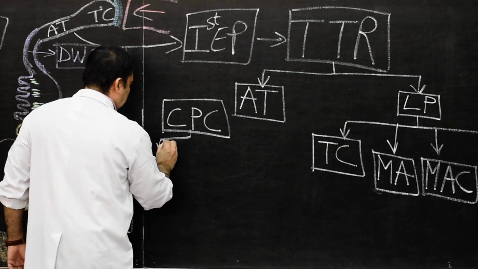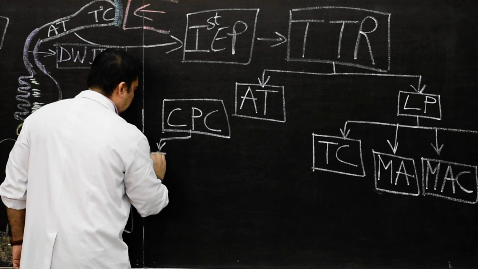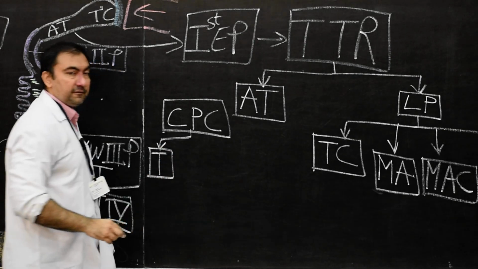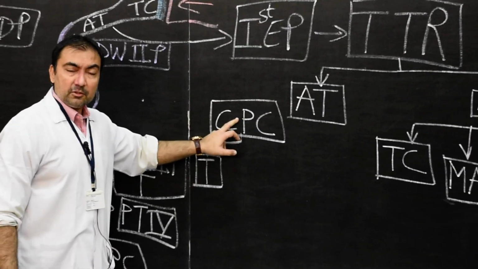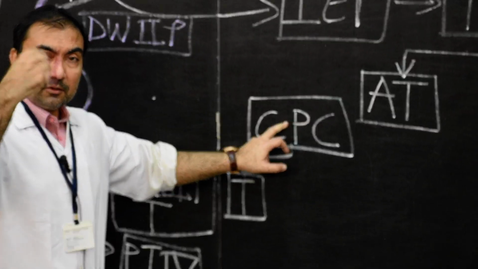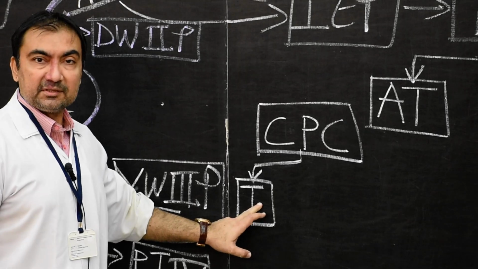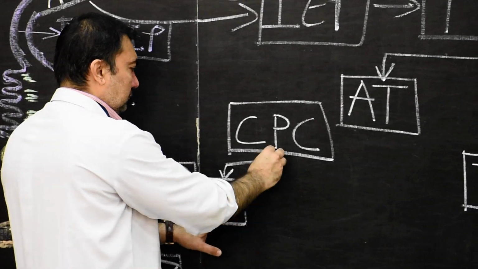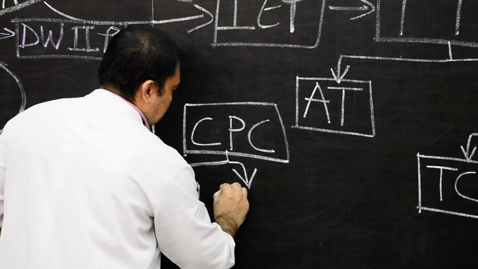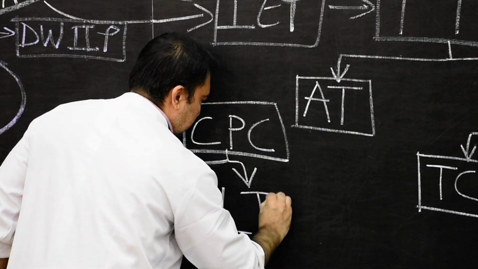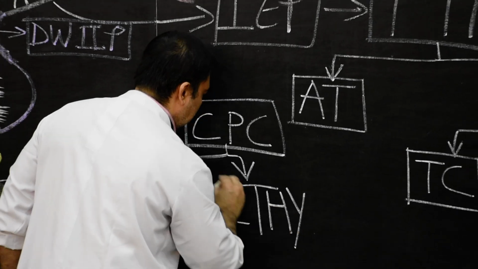Number 1. It will contribute to some portion of thymus. Structures from caudal pharyngeal complex will help and contribute towards the development of thymus. Then, second, the most important structure, lateral portion of thyroid gland.